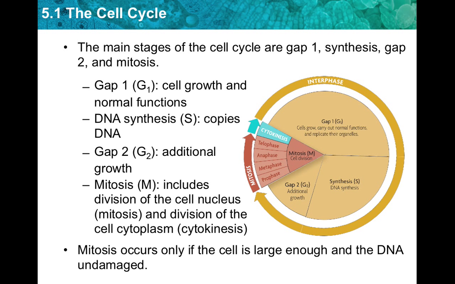As a product, two nuclei are formed. Then we have cytokinesis. It is a process that divides the cell's cytoplasm. So, basically, we start with an original parent cell, and as a result, we have two daughter cells.